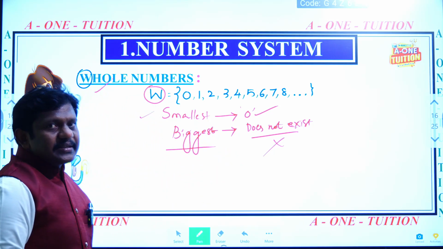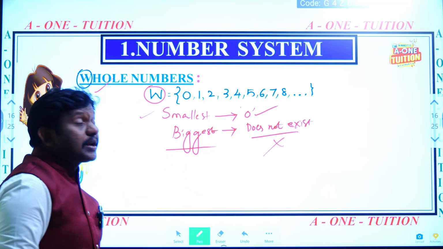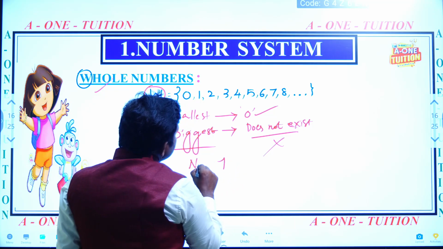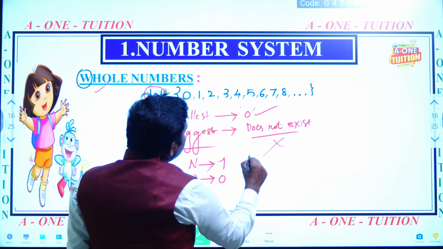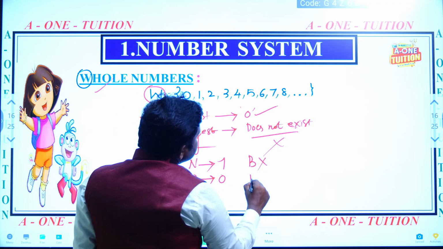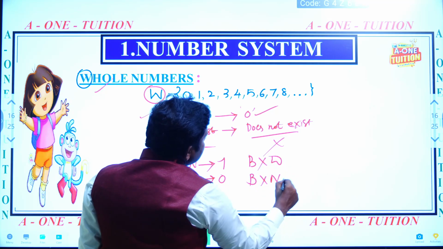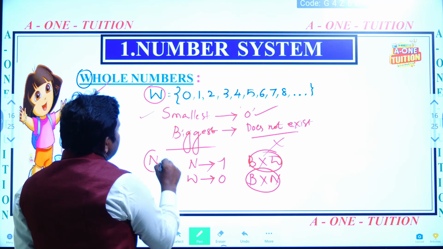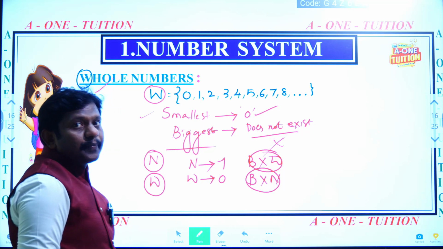What is the smallest whole number? It is 0 only. What is the smallest natural number? The smallest natural number is 1. The smallest whole number is 0. The biggest whole number does not exist. The biggest natural number also does not exist. Natural numbers are indicated by letter N. Whole numbers are indicated by letter W.